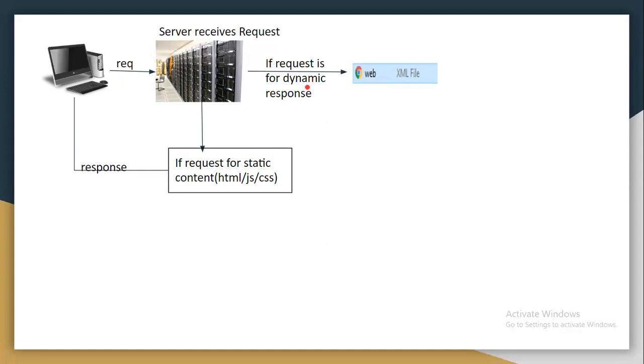So how are we doing that? Using the servlet tag and the servlet-mapping tag, right? For that particular mapping, the server will look into the web.xml file. If the mapping is provided, then the server will go on to the next lifecycle process. If the mapping is not available in the web.xml file, then the server will return a 404 error, resource not found.